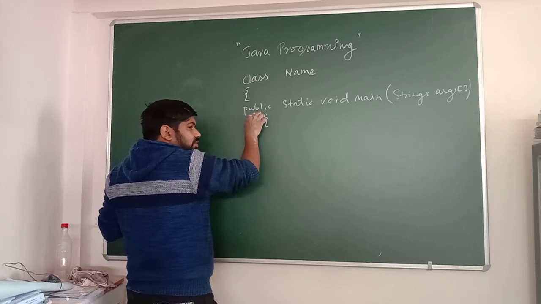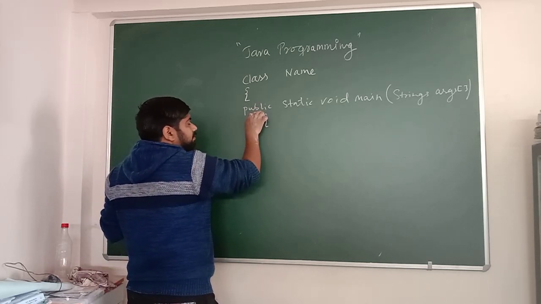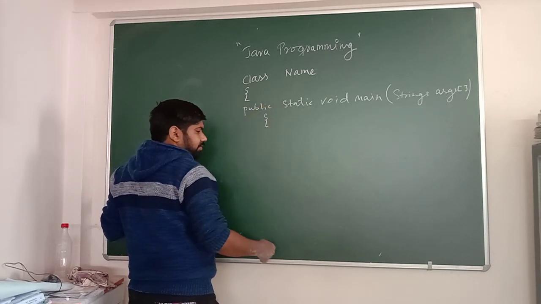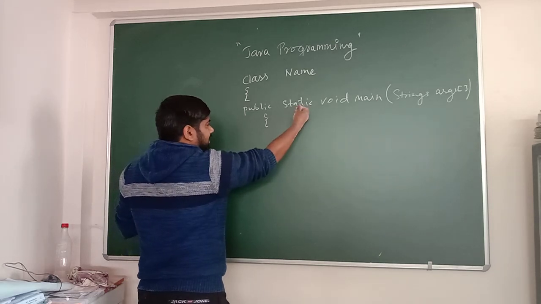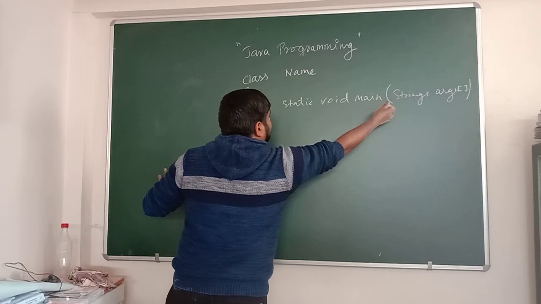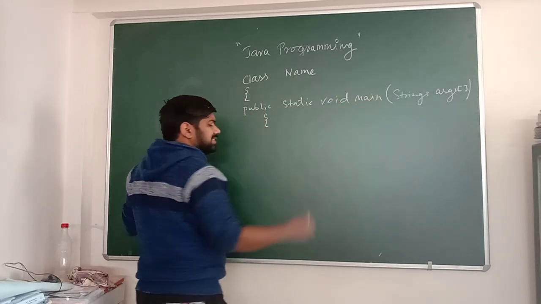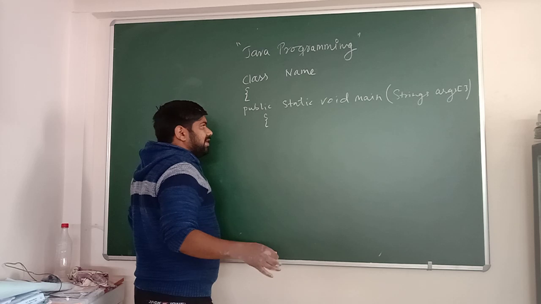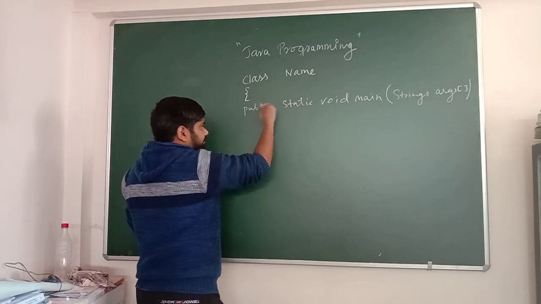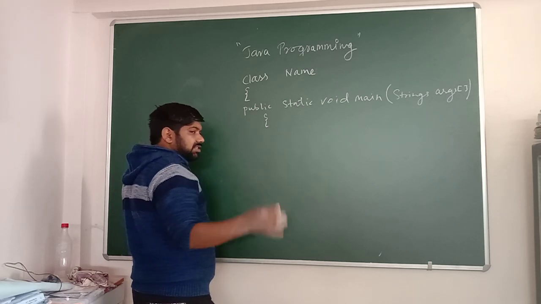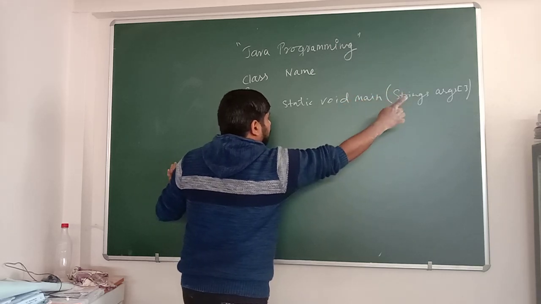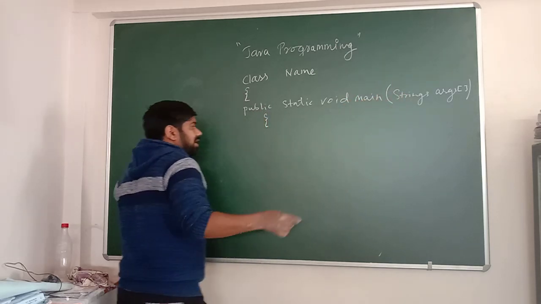Now public, why have I written public? It means it can be visible to everything in the program. Next I wrote static. Static void main, and main is the name of the method. What is the name of the method? Main. Void means it does not return any value. And static, same thing out here. So according to your syllabus it's very necessary to write public static void main string args, and within that you can write any arguments.